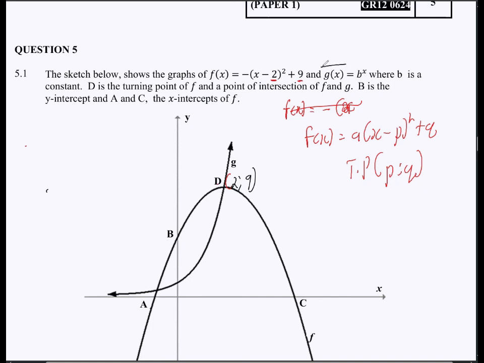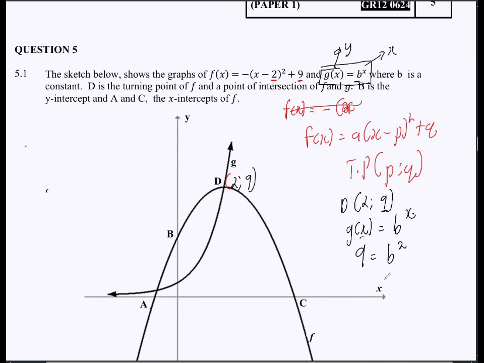So we can use the coordinates of D to find the value of b. g of x, remember, is y, and x is x. Using the coordinates of D, which is (2, 9), we can say g of x is equal to b to the exponent of x. Where there's g of x, we substitute 9, and where there's x, we substitute 2.